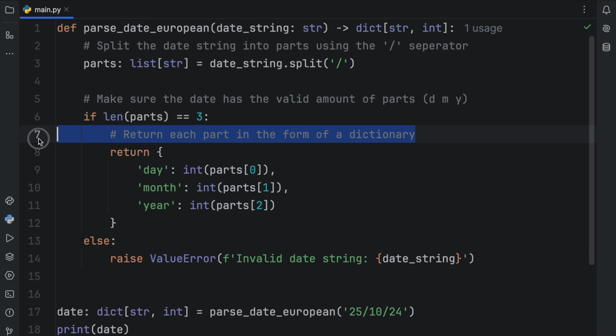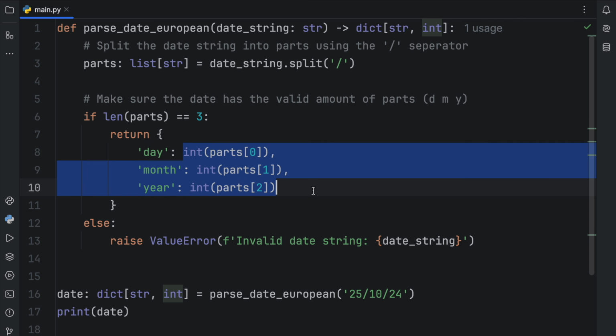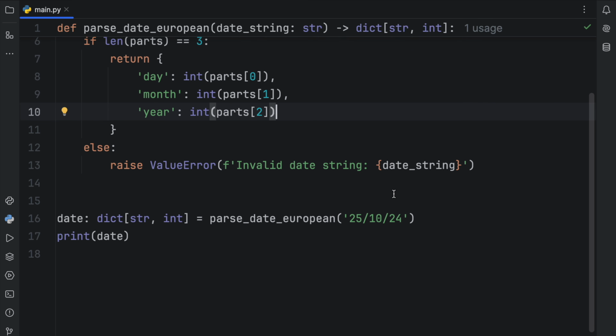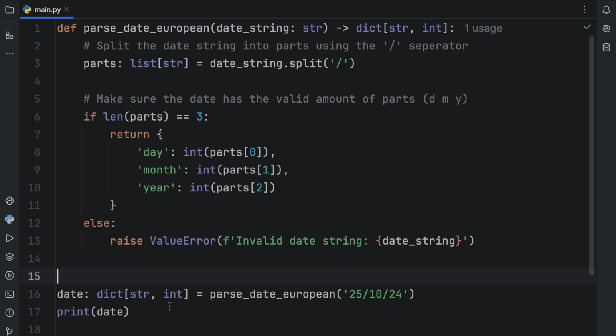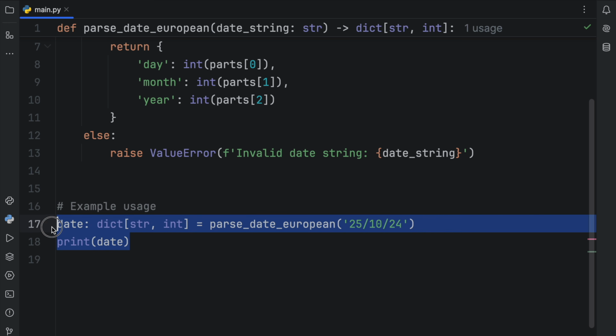But for this case, I would argue that this is quite redundant, because we are obviously returning a dictionary with the keys being set to each part of the date, and the parts are being extracted from the parts. So we're going to remove that comment for now, and we're going to add a different comment down here, because right now we're just creating a date and calling it. And for me, again, it's quite obvious that I'm testing this function, but for other people, it might not be. So here I'm going to type in example usage, so that other developers will understand that I'm just testing it here.